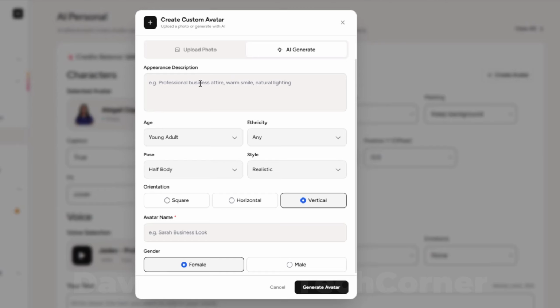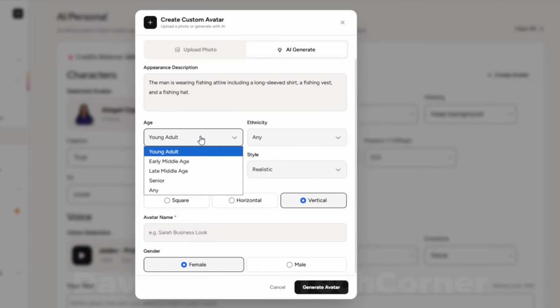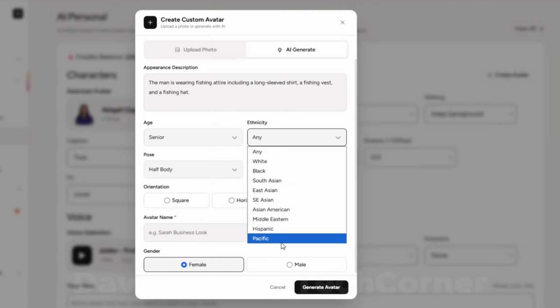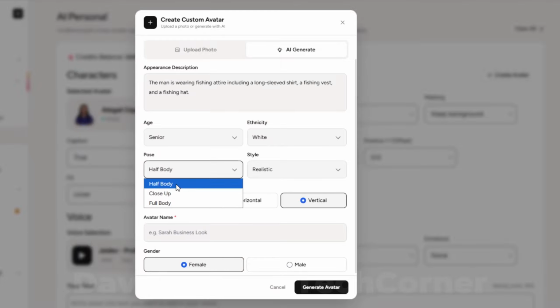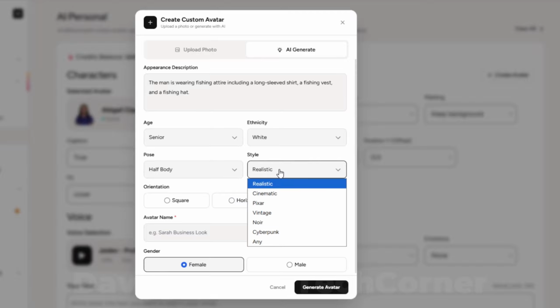Now on the AI generate option, we can literally create our own character. I think I mentioned that I enjoy fishing, so perhaps I wanted to get into the fishing niche and I wanted to create a fishing-related character. So I might say something like, the man's wearing a fishing attire with a long sleeve shirt, a fishing vest, and a fishing hat. We can choose the age, and just to make it interesting, let's go with an older character. You can choose from a bunch of different ethnicities. The pose can be half body, close up, or full body. We'll go with half body. You can then choose the style ranging from realistic all the way to cartoon and Pixar.